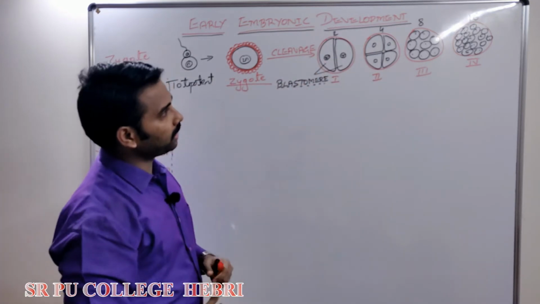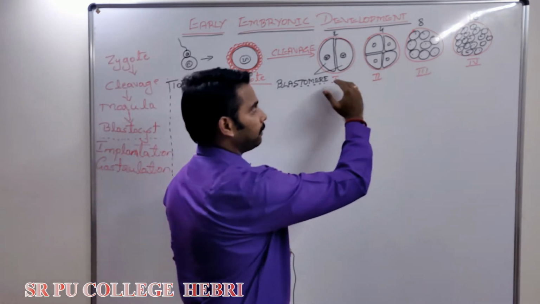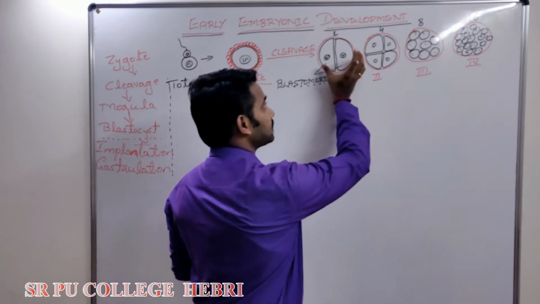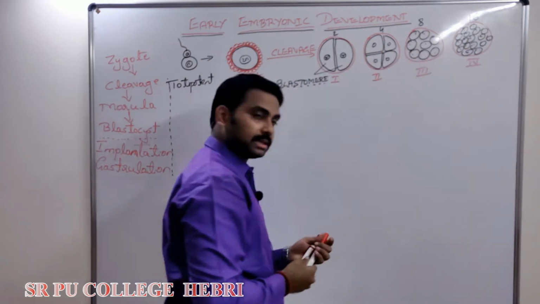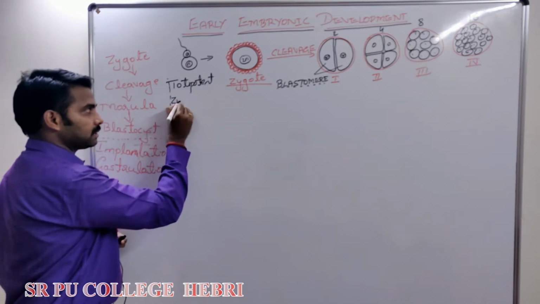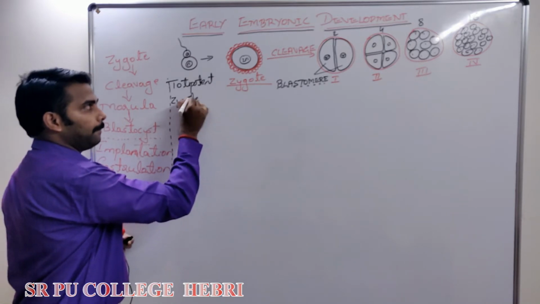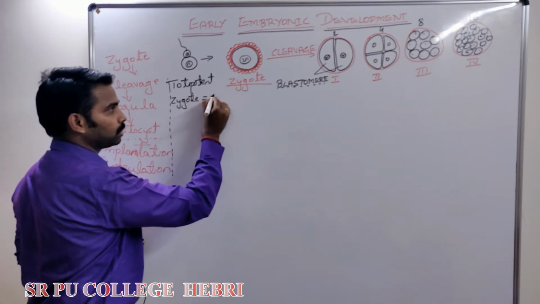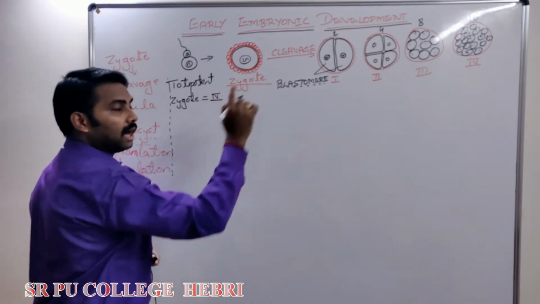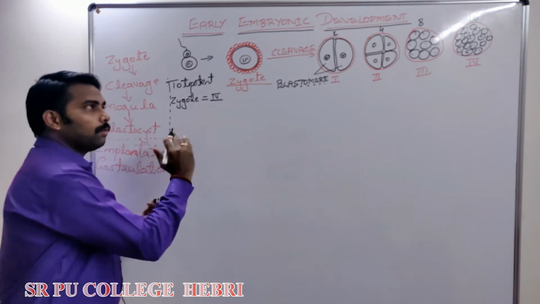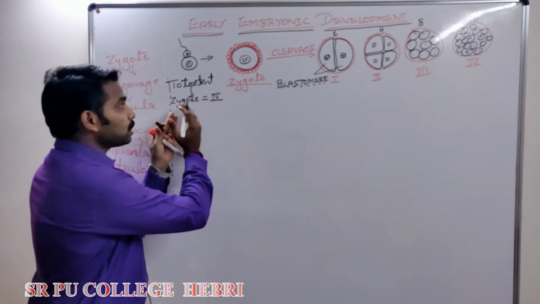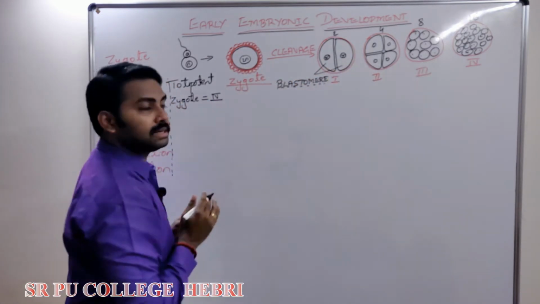But the very important thing is, every time the number of daughter cells increases but the size of the embryo remains the same. My diagram may be slightly varied, otherwise try to understand. If you compare the size of the zygote with the fourth cleavage, both are the same. Even though the number of cells increases, the size of the embryo throughout remains the same.